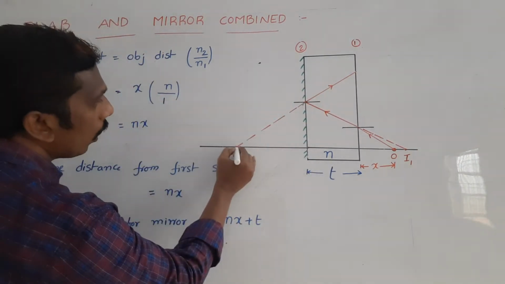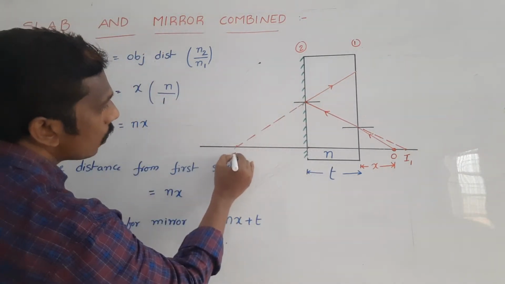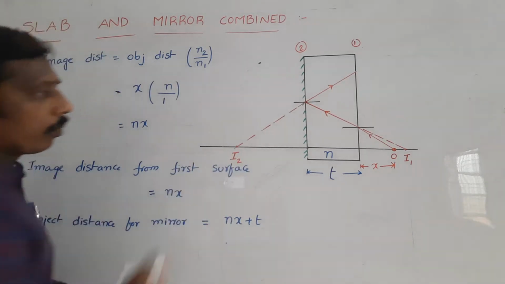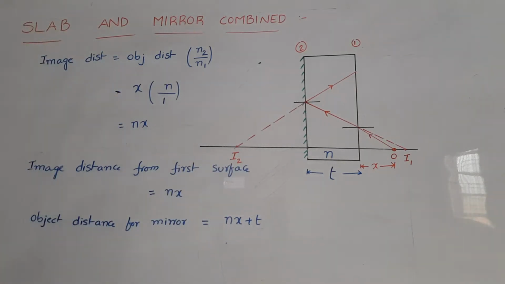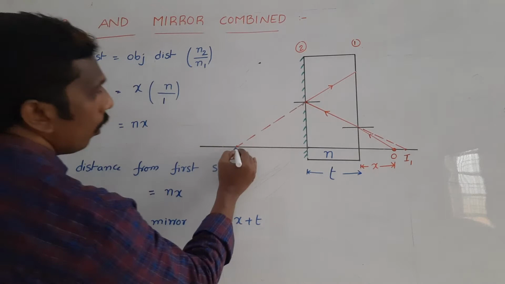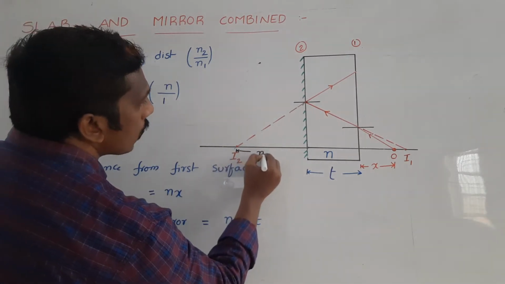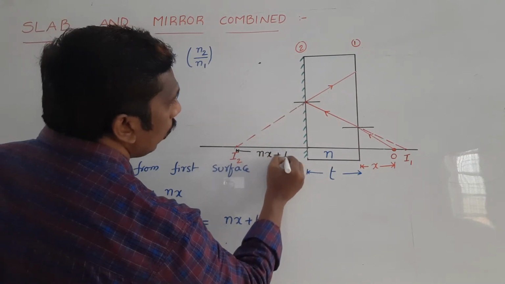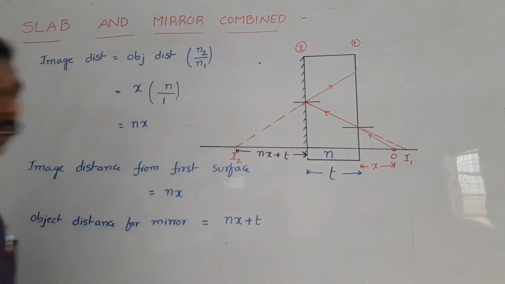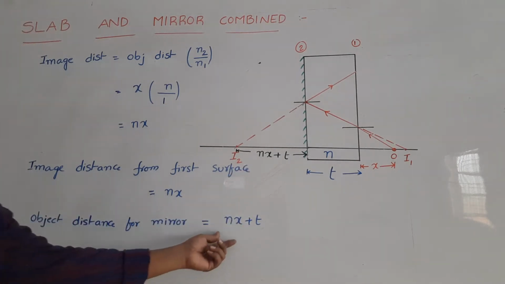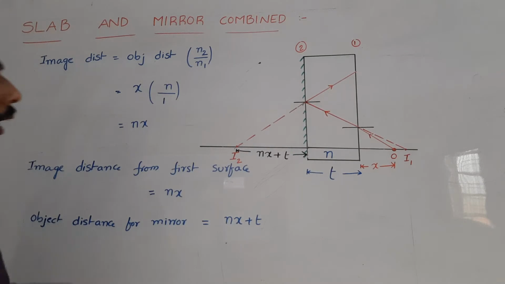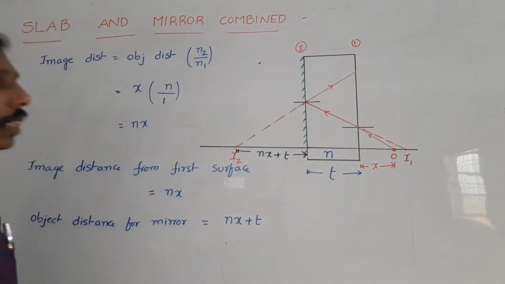So, here one image is formed. This one is taken as I2. What is the image distance? We know that in a plane mirror, object distance is equal to image distance. So this distance is equal to nx plus t. Object distance is equal to image distance, so nx plus t is the image distance.